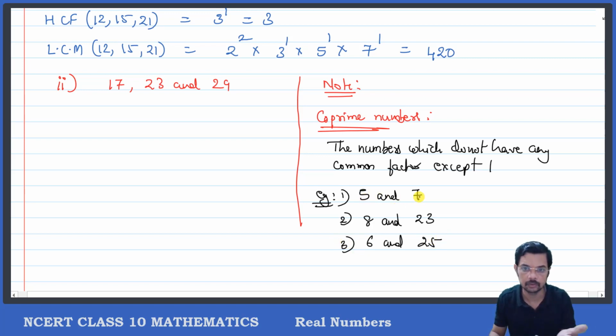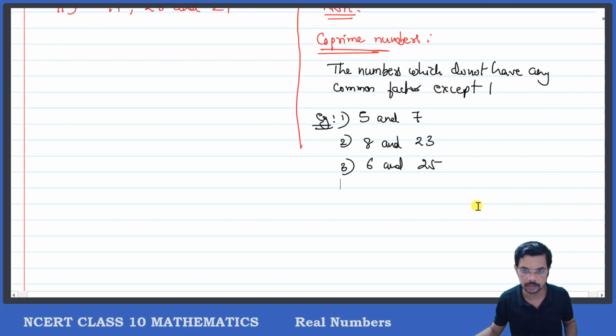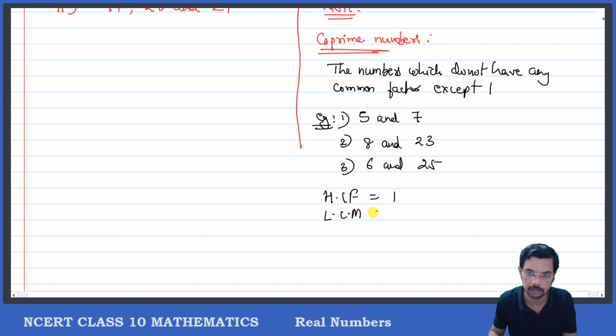So 5 and 7 do not have any common factor. 8 and 23 do not have any common factor. Or 6 and 25 also do not have any factors in common. So therefore, for co-prime numbers, what happens? The HCF will be equal to 1 and LCM will be equal to what?